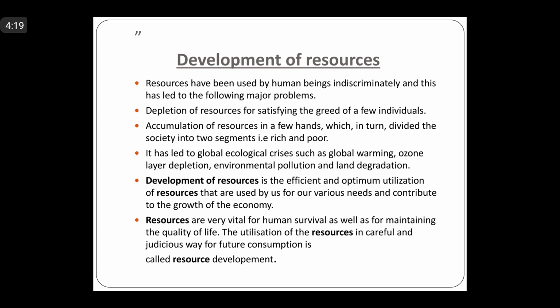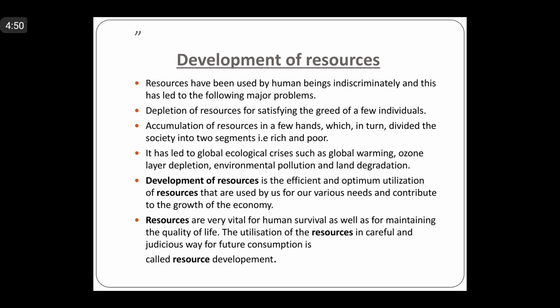Then I can tell you one thing about this: resources have been used by human beings indiscriminately and without any planning, because human beings have thought that this is the free gift of nature, so let us use it indiscriminately. But that has led to major problems, like depletion of resources for satisfying the greed of a few individuals, right?